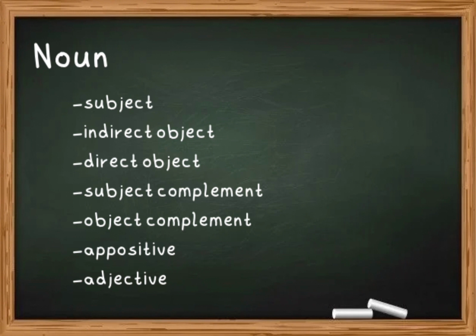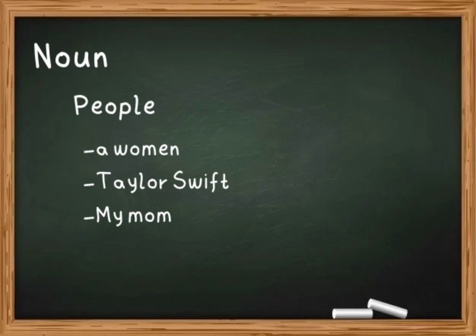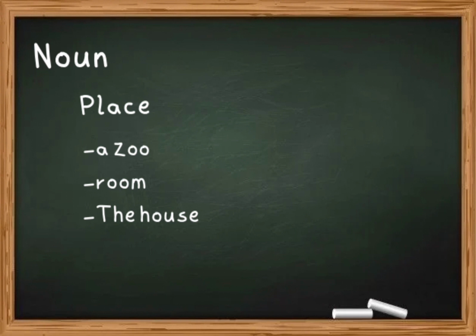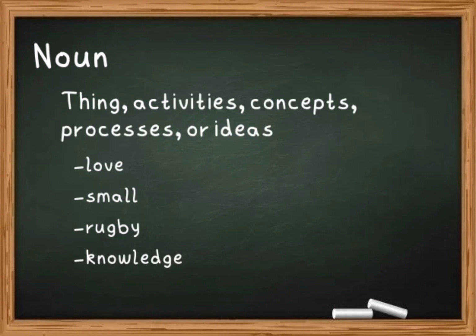There are so many different types of nouns. They can name people, such as a woman, Taylor Swift, my mom. They can name a place, a zoo, a room, the house. They can also name things, activities, concepts, processes, ideas, such as love, smell, rugby, knowledge.